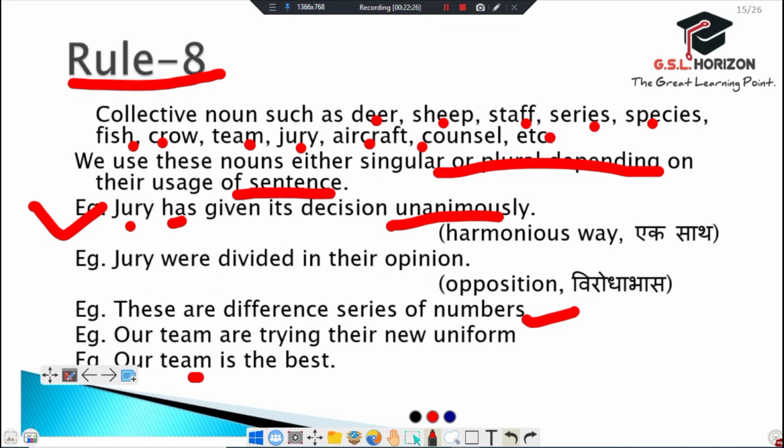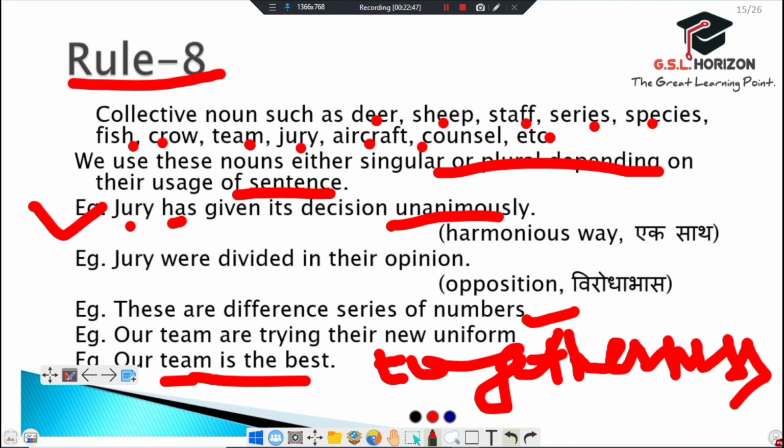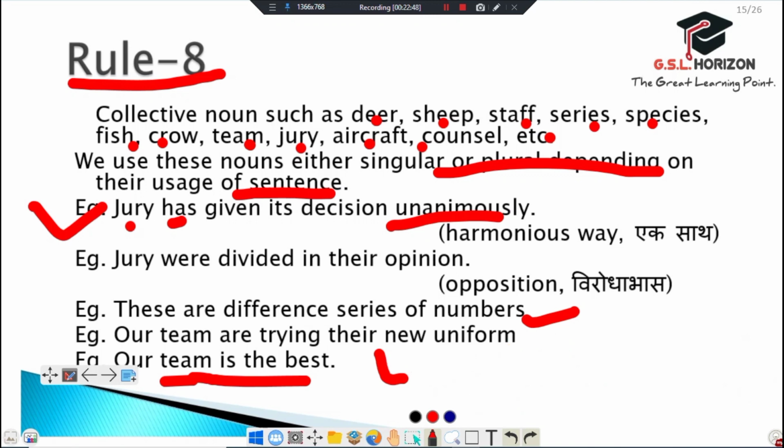In this sentence, we can see our team; it can feel togetherness. Here we feel togetherness, so we use a singular verb.